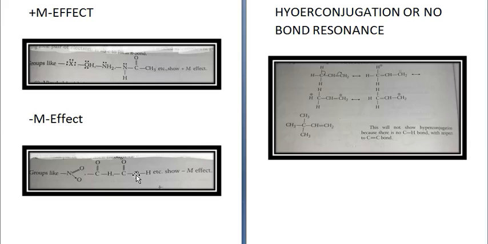Now the fourth type is hyperconjugation or no bond resonance.